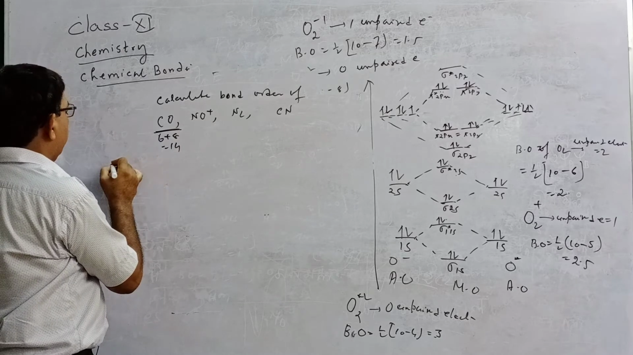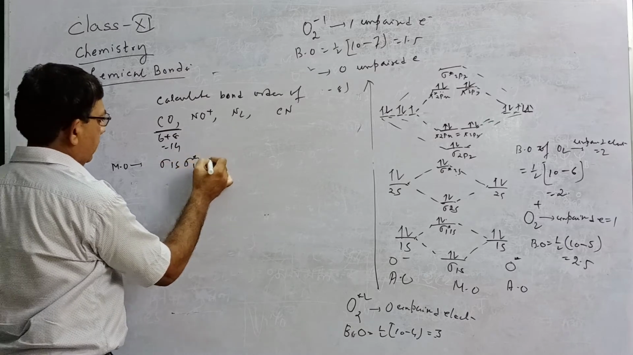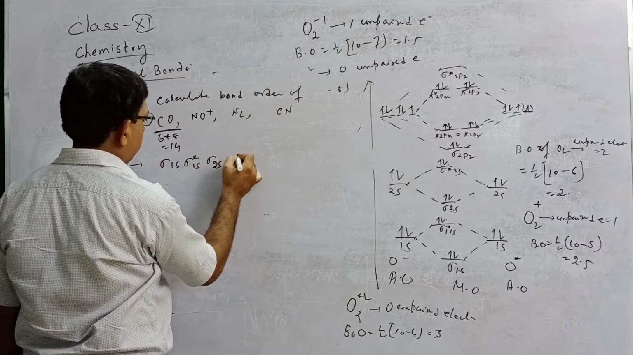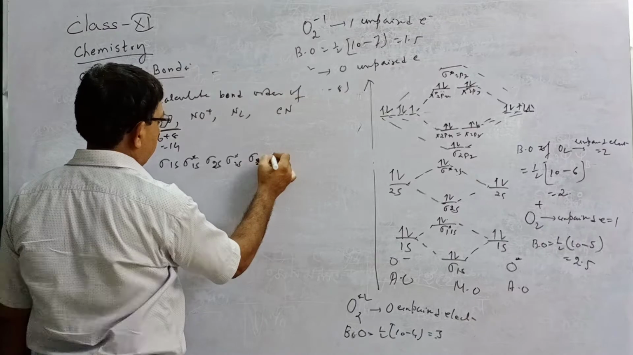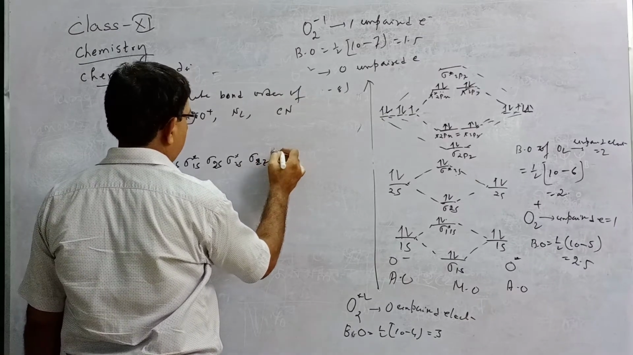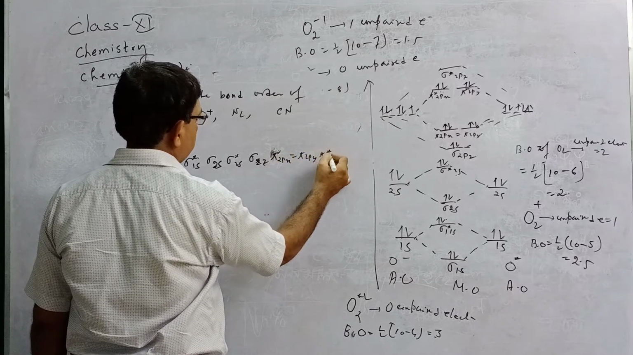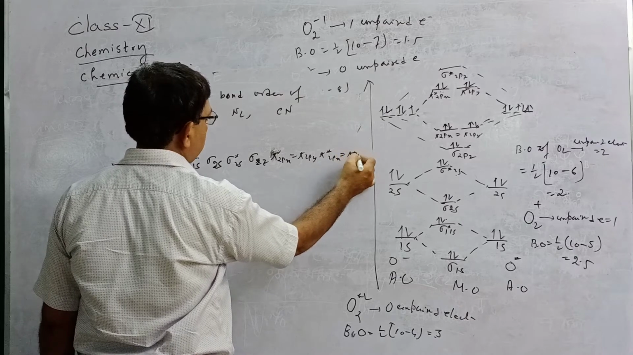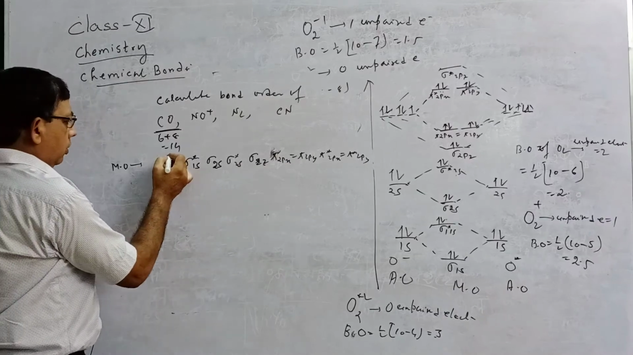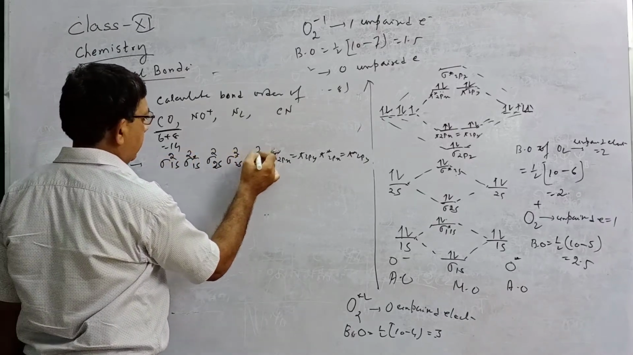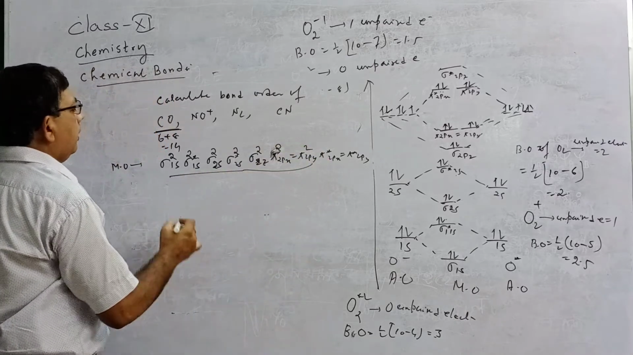Now write the electronic configuration, the molecular orbital configuration. Sigma 1s, sigma star 1s, sigma 2s, sigma star 2s. For nitrogen, say, first write sigma 2pz, pi 2px equal to pi 2py, pi star 2px equal to pi star 2py. Now 14 electrons. Each molecular orbital contains 2 electrons. So 2 plus 2, 4, 5, 6, 7, 8, 9, 10, 11, 12, 13, 14. Up to this is the molecular orbital configuration.